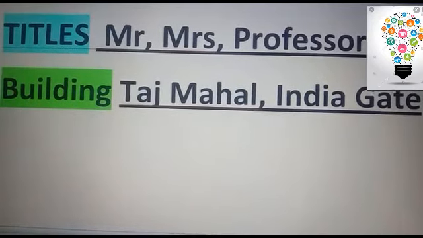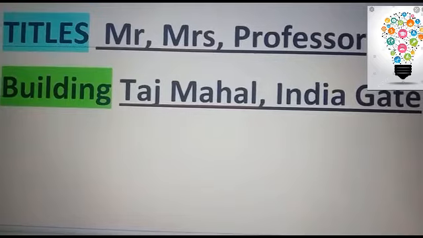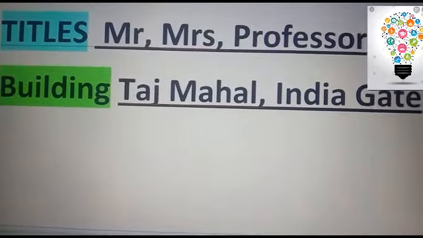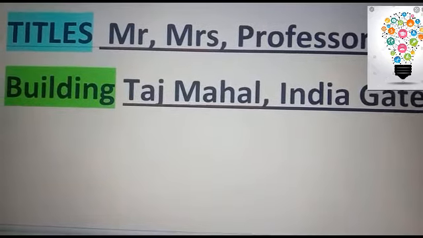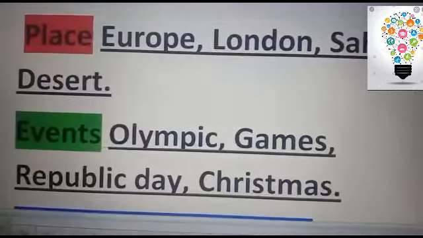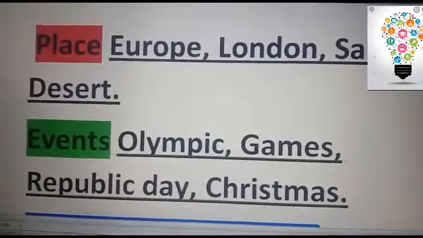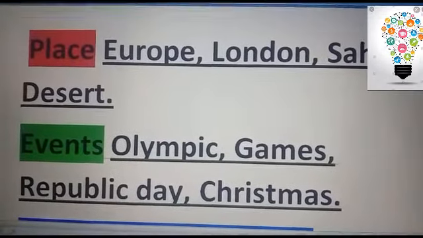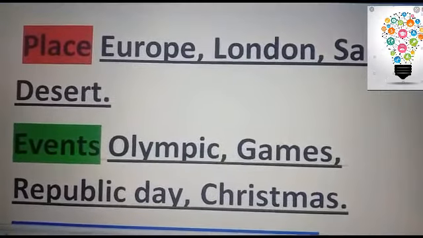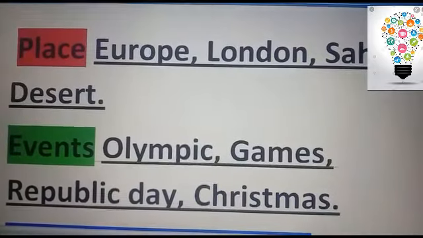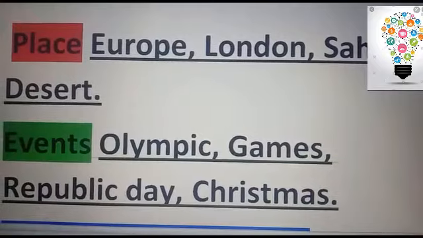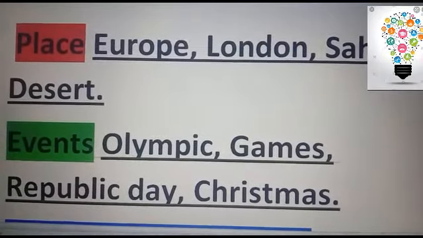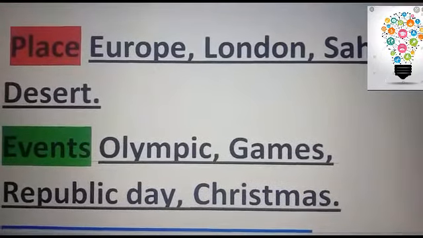So these particular places, monuments, buildings, people and titles come under proper nouns. London, Sahara Desert, India are particular places. Now let's talk about events. If I say that I have to attend an event, event here would be a common noun. We'll discuss it in our next slide.